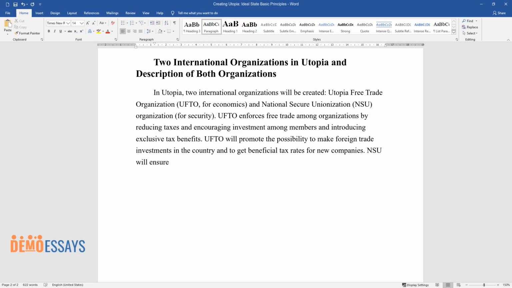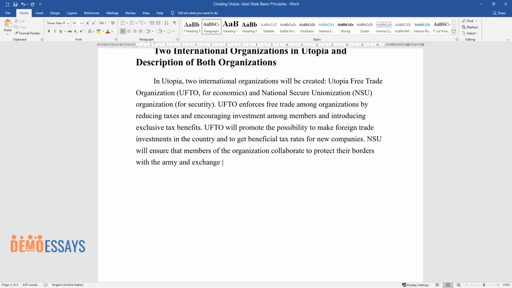UFTO will promote the possibility to make foreign trade investments in the country and to get beneficial tax rates for new companies. NSU will ensure that members of the organization collaborate to protect their borders with the army and exchange information about possible invasions and attacks.